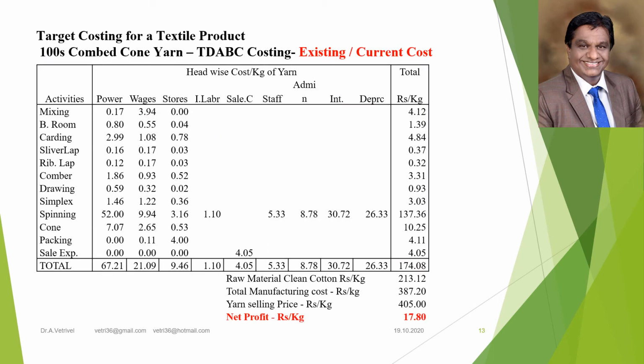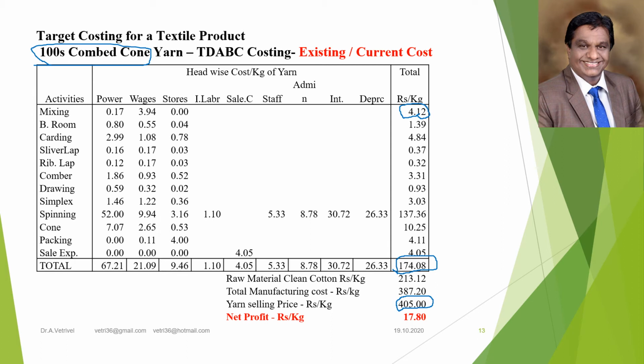This slide explains the current or existing cost of a spinning mill product, that is undercombed cone. The yarn sale price is 405, and through the time-driven activity-based costing information with a set of cost driver, the particular process mixing is 4 rupees 12 paise, and subsequently all the processes, and the total manufacturing cost for this set of cost driver will be 174.08.